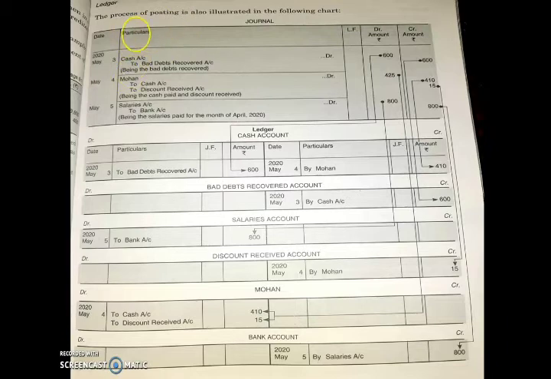So cash will be number 1, bad debts recovered number 2, Mohan account number 3, discount received number 4, salary number 5, and bank account number 6. So how many accounts are you supposed to prepare? 6. Cash, bad debts recovered account, salary account, discount received account, Mohan account, and bank account.